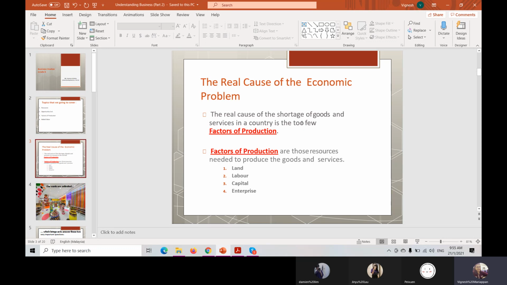What does shortage mean? Can anyone tell teacher? Class? Shortage means what? It's very simple.